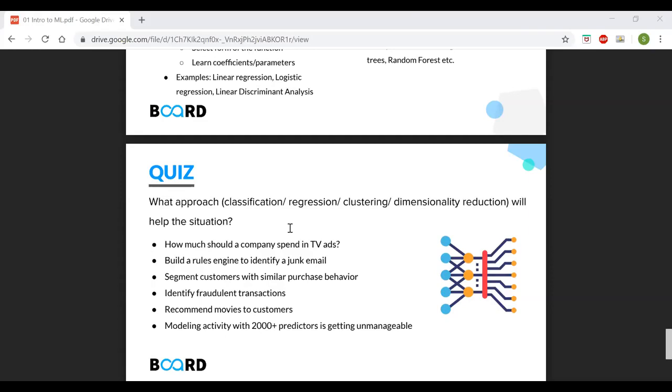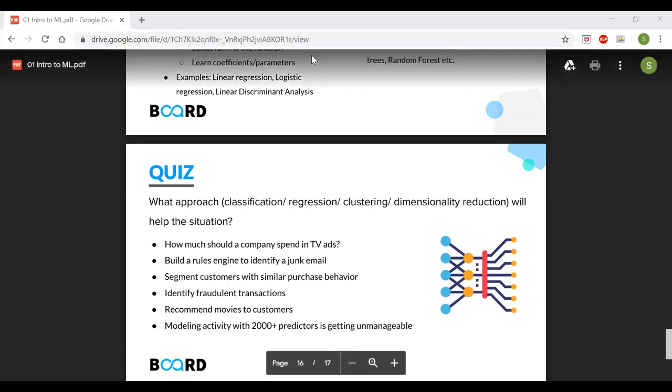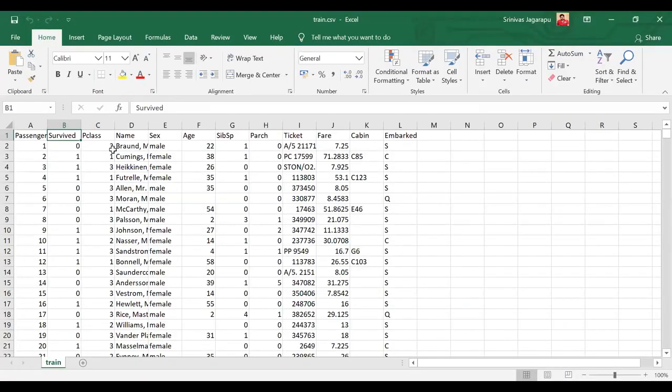Every algorithm has the problem that if the number of input features is large, it will start suffering. Let me show this data set. You can see in this case I'm having at most 10 features: Pclass, name, sex, age, and all those things. But say if I have 2000 features, it becomes very difficult for the algorithm to come up with the rules, because as the number of features increases, it has to look at a lot of things to come up with the rules.